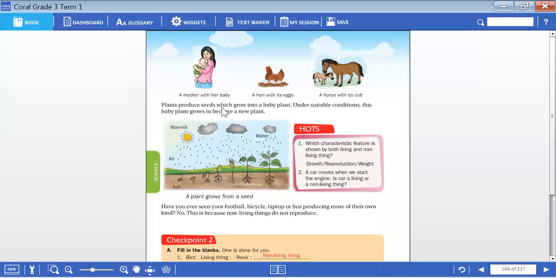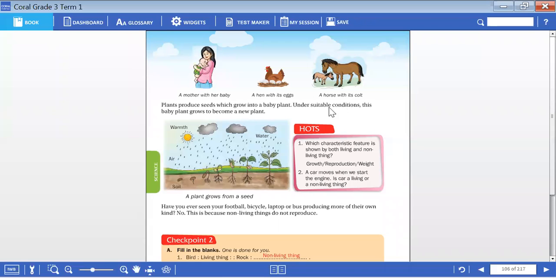Plants produce seeds which grow into baby plants. Under suitable conditions, these baby plants grow to become a new plant. Yes, children, we humans, animals, birds are reproducing. In a similar way, plants also reproduce. Here, the plants will grow up and form a seed. With the help of wind or something else, the seed will fall down and again a new plant will germinate, only under favorable conditions.